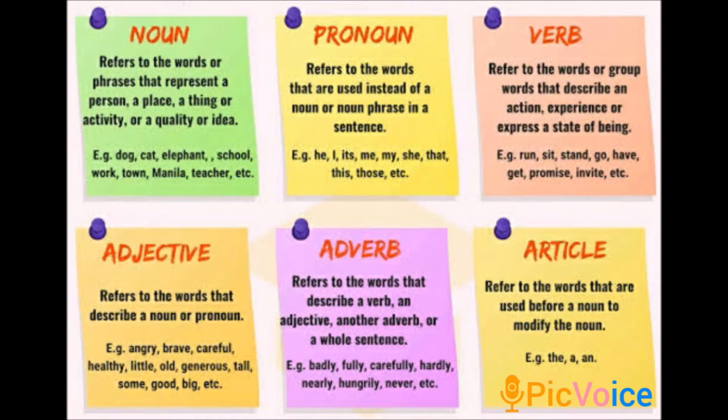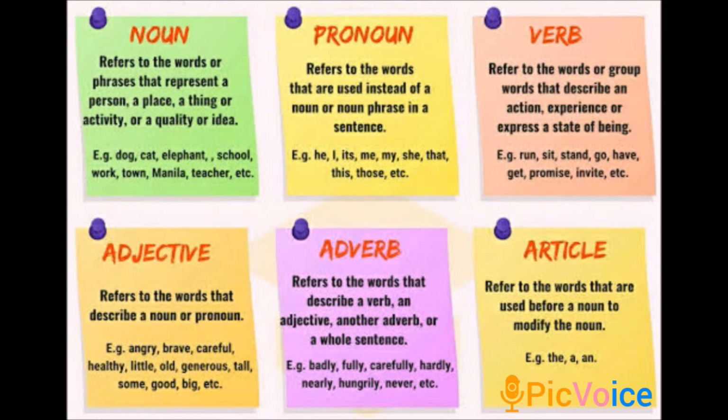The next one, verb. Verb refers to the words or group of words that describe an action, experience or express a state of being. So verb is nothing but the action word. Example, run, sit, stand. These are all the action words. So those are called verbs. The next one is adjective. Adjective refers to the words that describe a noun or pronoun. So a word that describes the noun or pronoun is known as adjective. Example, angry, brave, careful. Okay.